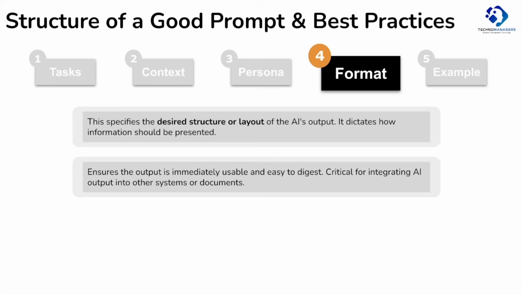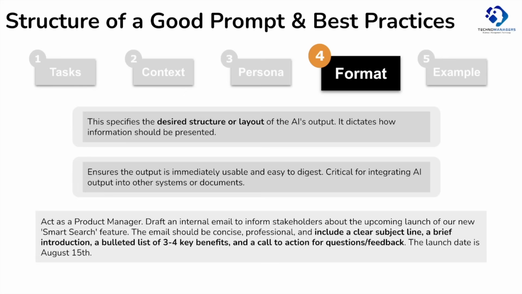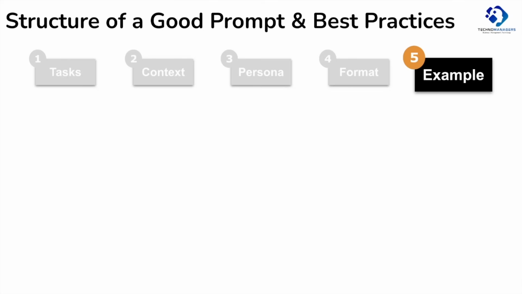Continuing with the same example, by adding format, we can get the output in the desired structure. See this prompt. We have added the format like include a clear subject line, a brief introduction, a bullet list of 3 to 4 key benefits, and a call to action for questions and feedback. See, starting from the simple prompt of draft an email till here, the quality of the prompt has increased drastically.